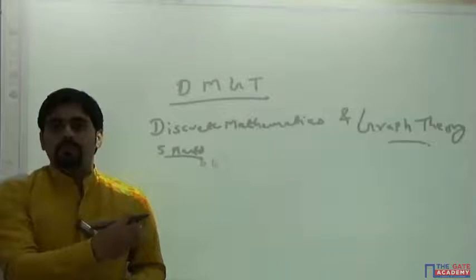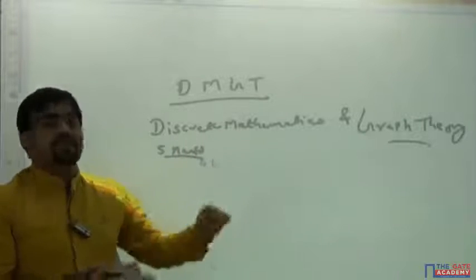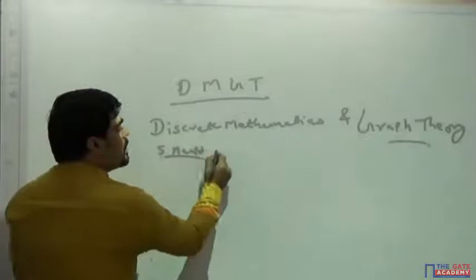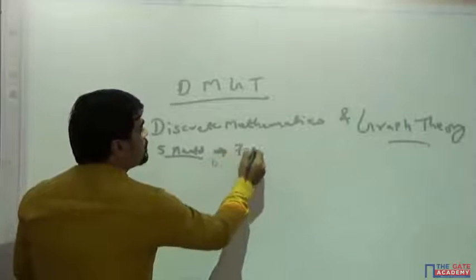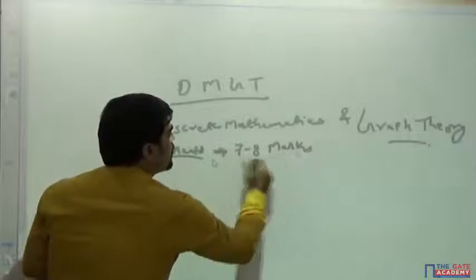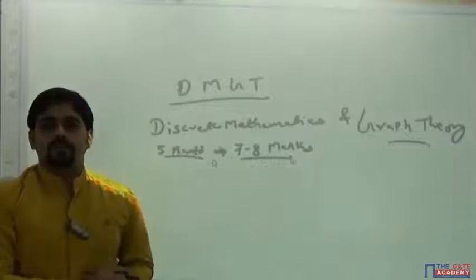So if some portions of the mathematics have been removed, automatically the weightage of discrete mathematics will go up. It means earlier it was 5 marks, now it will be 7 to 8 marks minimum from the GATE point of view. So this subject has become more important for you.